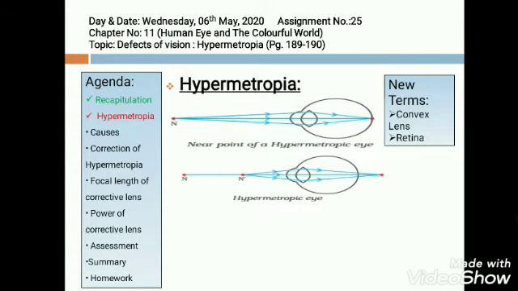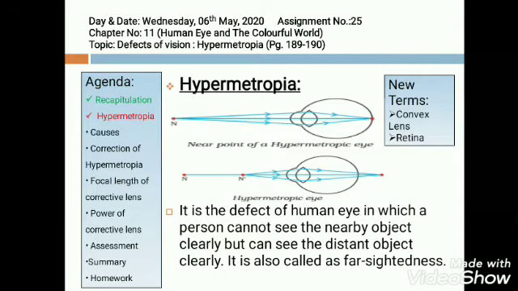So you can say that it is the defect of human eye in which a person cannot see nearby objects clearly but can see distant objects clearly and distinctly. It is also called farsightedness.